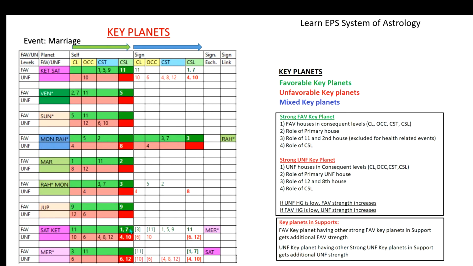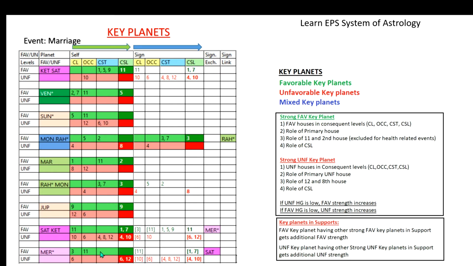So here the favorable house grouping is present only here, and supported by the sign column. So favorable strength is on the higher side, but the unfavorable side is more in self itself, further supported by the sign column. So this planet is a mixed planet. That way a planet can have favorable or unfavorable. Look at this, what is unfavorable? Look at this Mercury. There is a lot of 3 and 11, it is good,